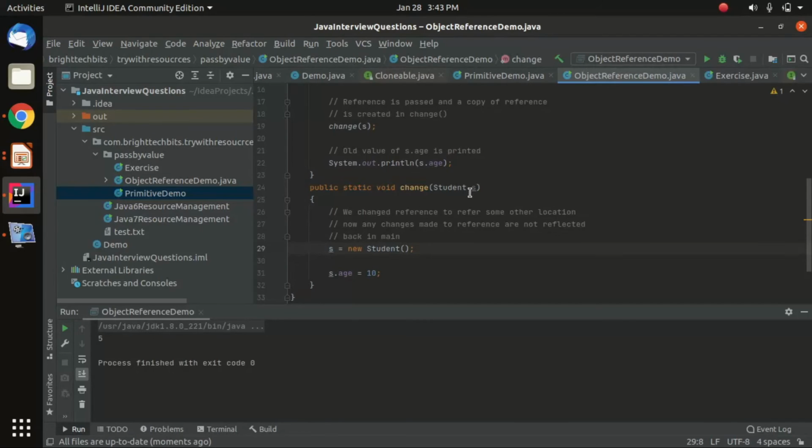But what happens if I set the age on this student object directly? Here I have not assigned a new reference, but I have set the values on the existing object's variables. Let's see the output, and the output will be 10, guys.